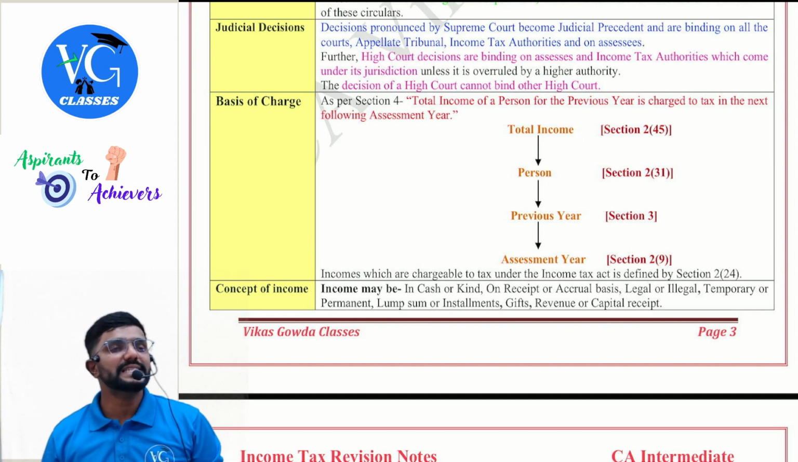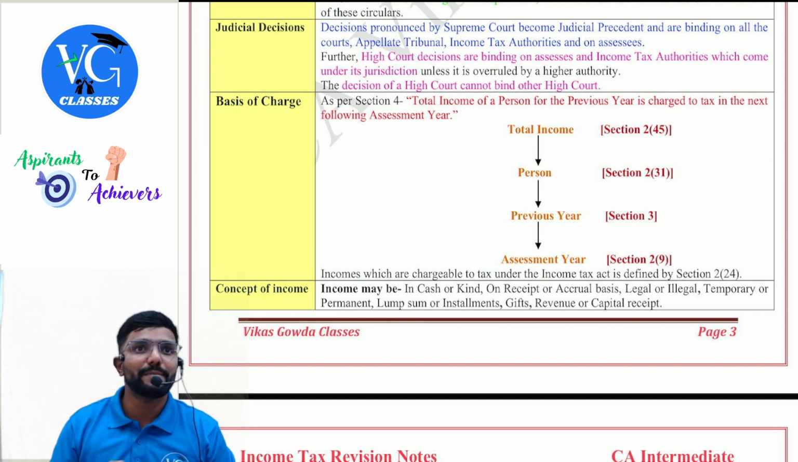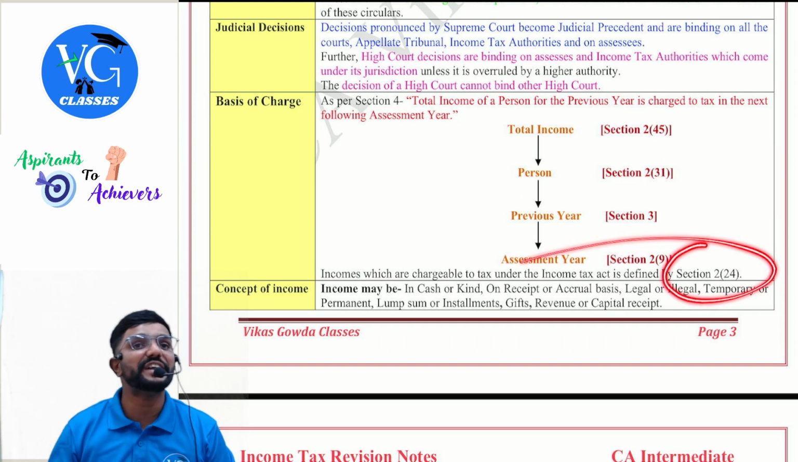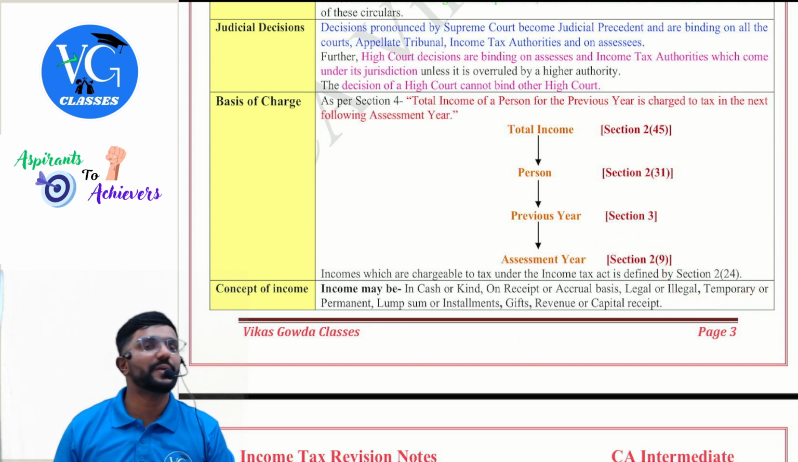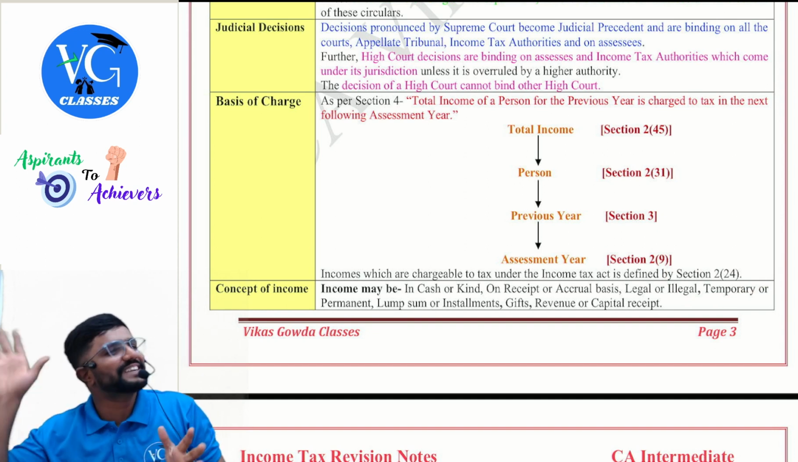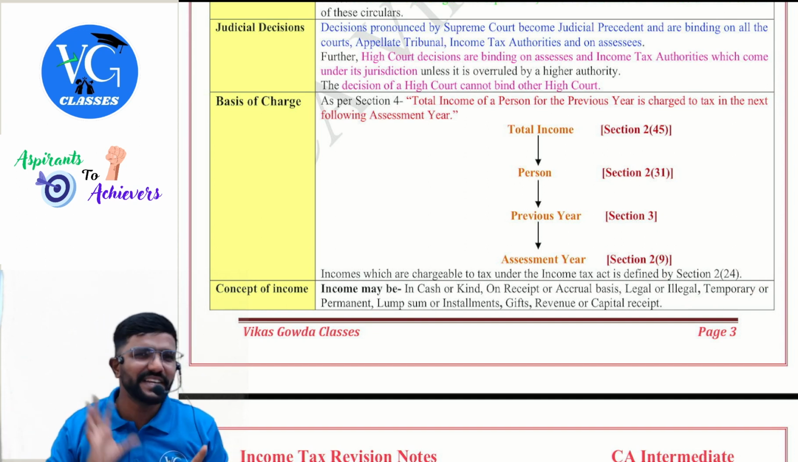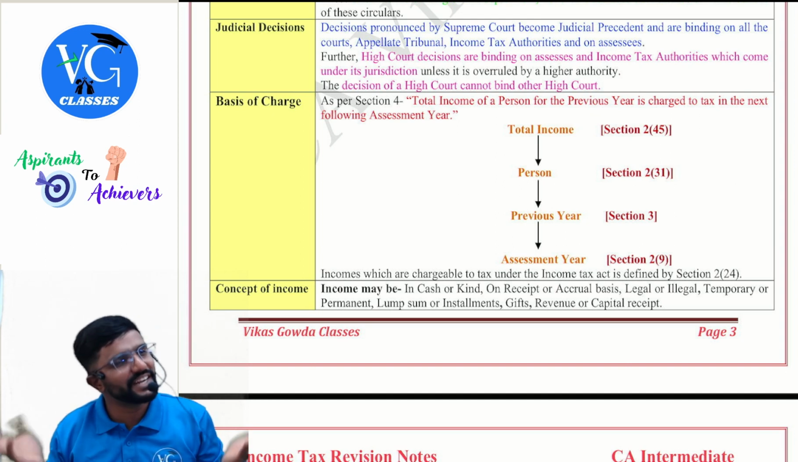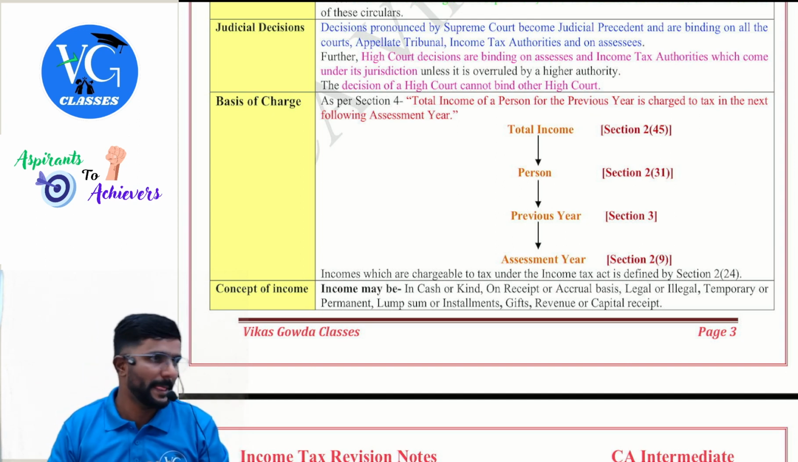Then income, guys, not total income, only income, has been defined in section 2 clause 24. It is an inclusive definition, which includes all the items covered under the respective head. I'm not going into detail about the income definition because indirectly we will cover it under the respective head only.